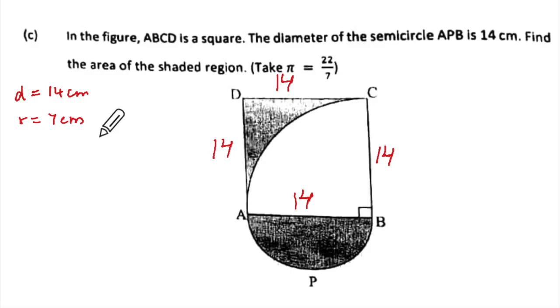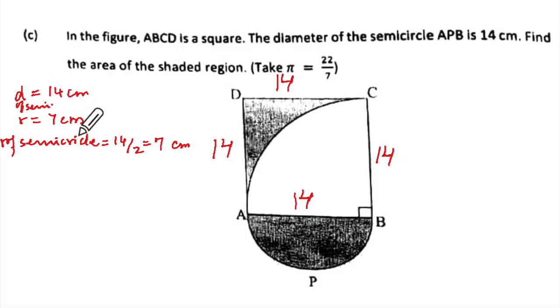Okay. So radius of semicircle will be equal to 14 upon 2, which is 7 centimeter, and this is diameter of semicircle.